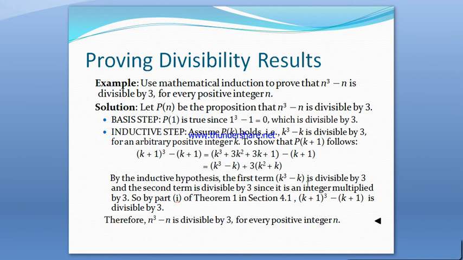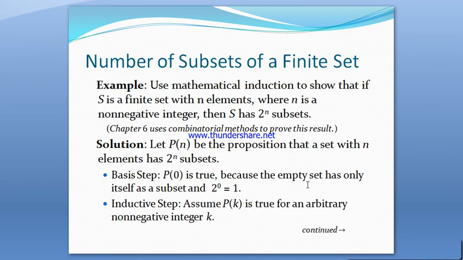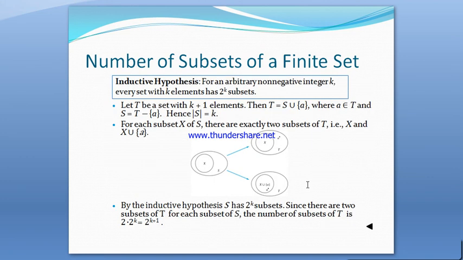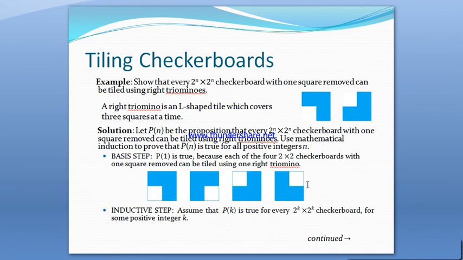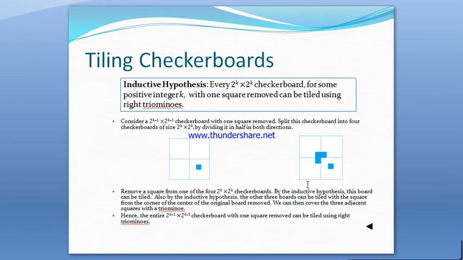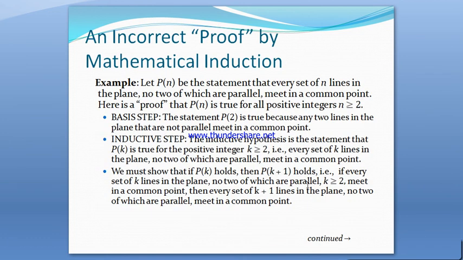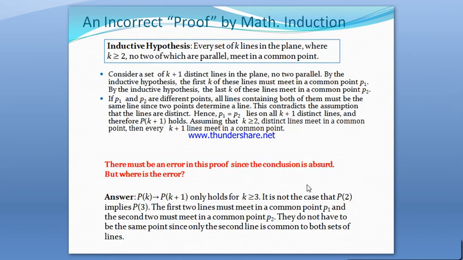So P(k plus 1) follows, because we already assumed that P(k) holds true. Similarly, the number of subsets of a finite set can be proved using mathematical induction, and the tiling of checkerboards problem can be solved using mathematical induction.